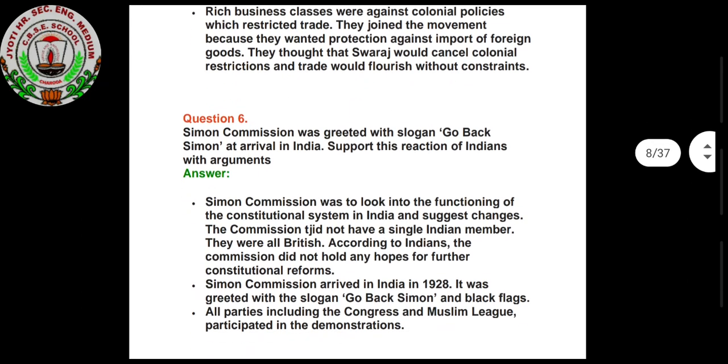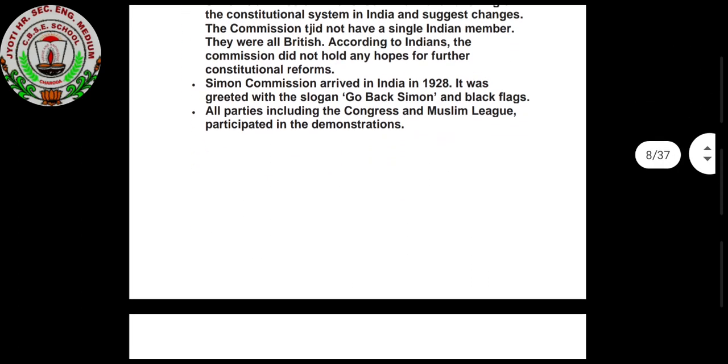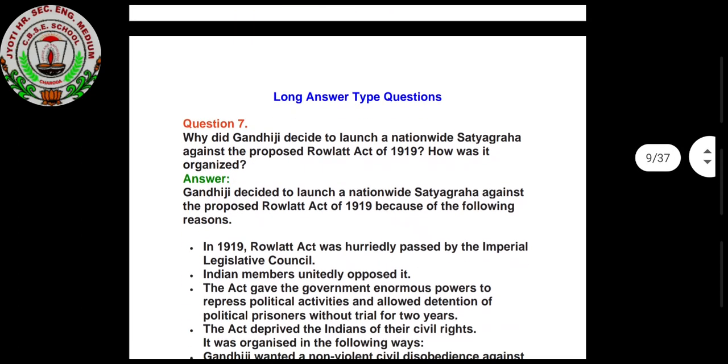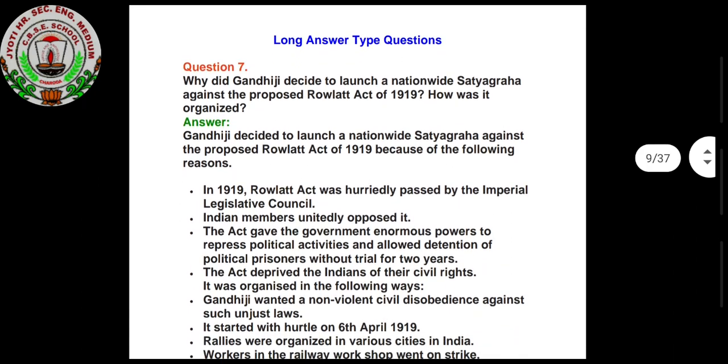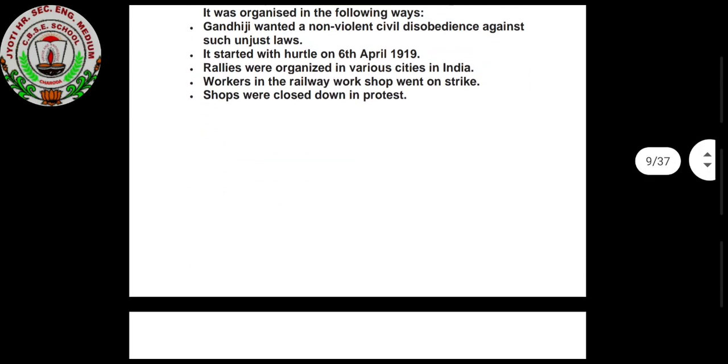So you can see the Simon Commission answer. These are the long answers. This is a very important answer, and this chapter is also an important chapter.